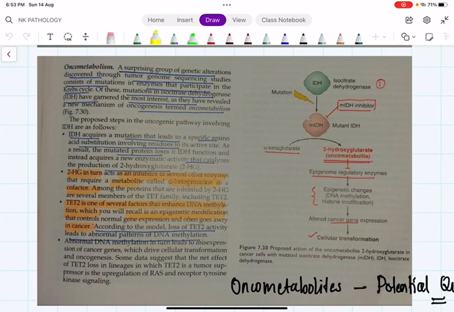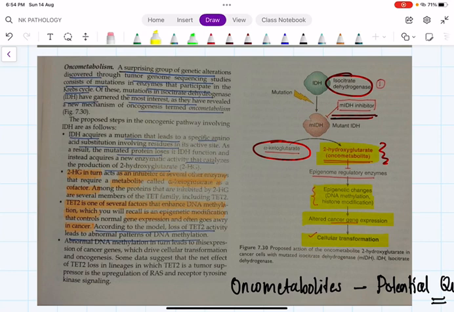Whereas the mutant isocitrate dehydrogenase causes the conversion of alpha ketoglutarate to 2-hydroxyglutarate. This 2-hydroxyglutarate is called an oncometabolite, and it is known to cause epigenetic alterations like methylation and histone modification, which cause altered cancer gene expression and cellular transformation. So oncometabolites can be a potential short note question because it is a major update in the Robbins 10th edition.